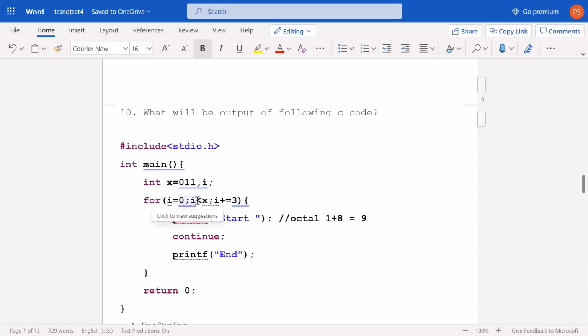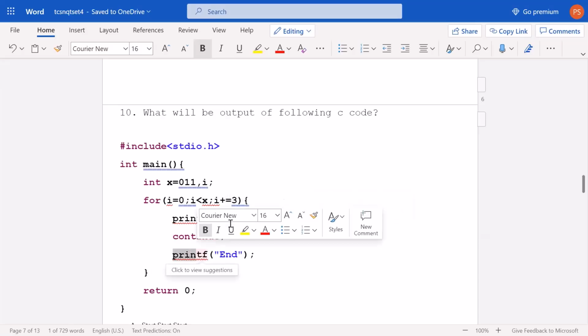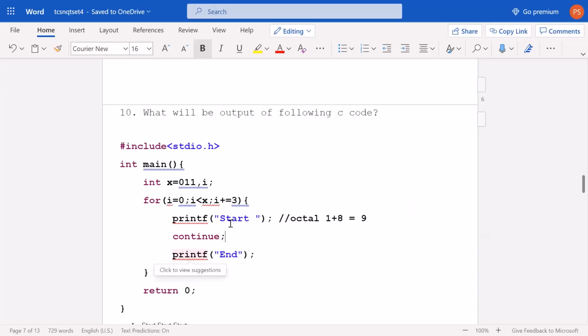So i equals 0, i less than x, i less than 9. 0 is less than 9, so start will be printed once. Now one more good thing in this question is that continue is used here. Whenever you read continue anywhere, you will exclude anything written after it. Now the control will never go to the statement which is end, and again it will come to for only. It will read continue, and come to for only. It will never reach this statement. So this is also a good thing which we learned in this question.